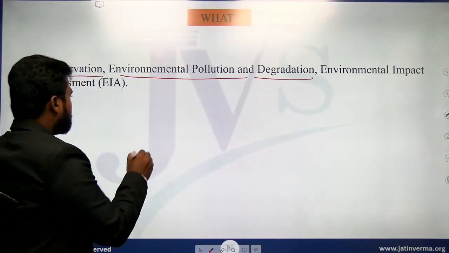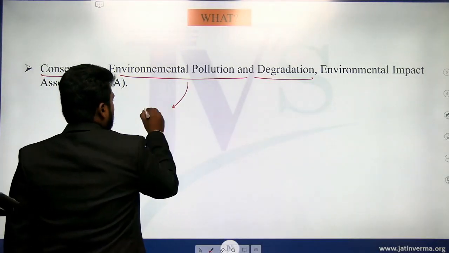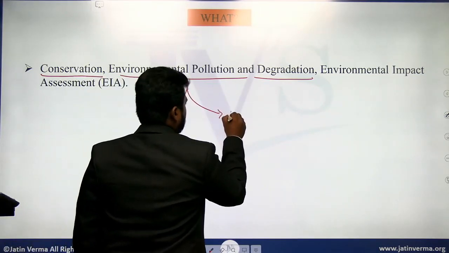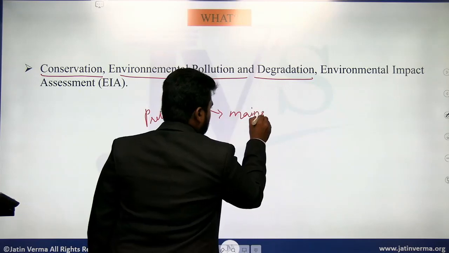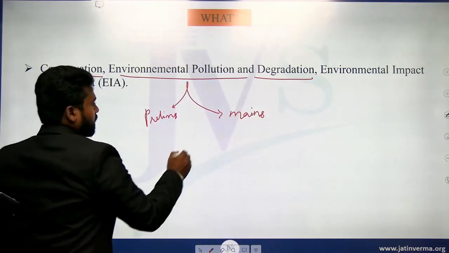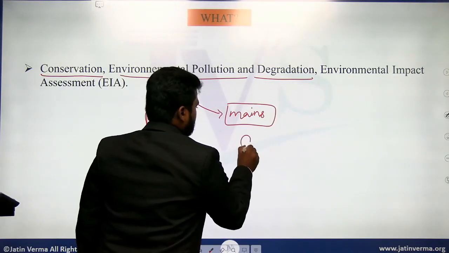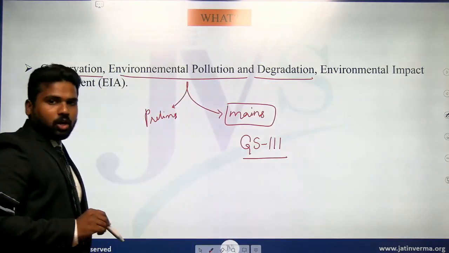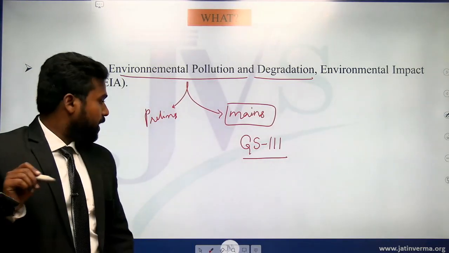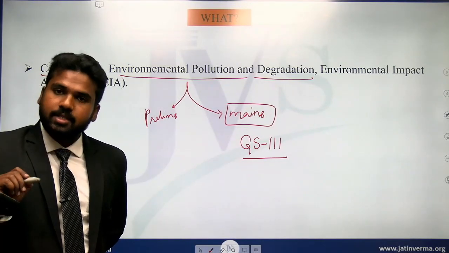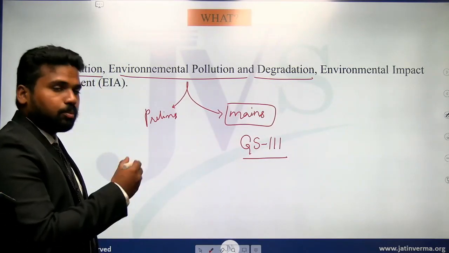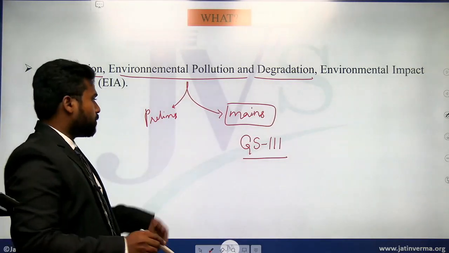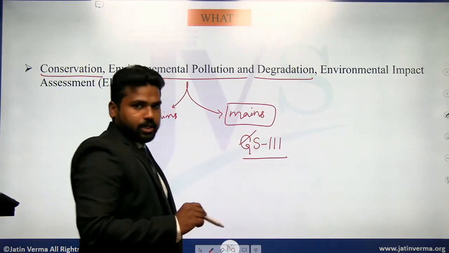Of course, this is in both your prelims and mains examination. Particularly in the mains examination, this comes under GS paper 3, along with economic growth and development, disaster management, science and technology. Is that clear? Science and technology is also part of GS paper 3.